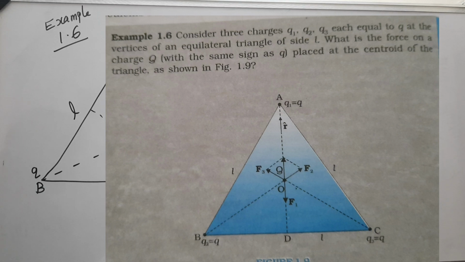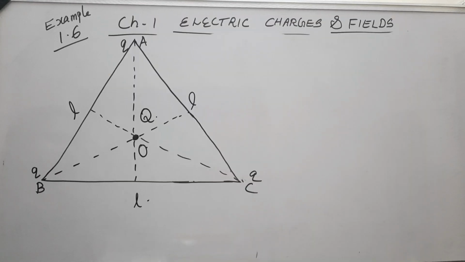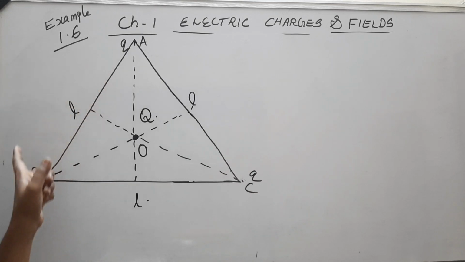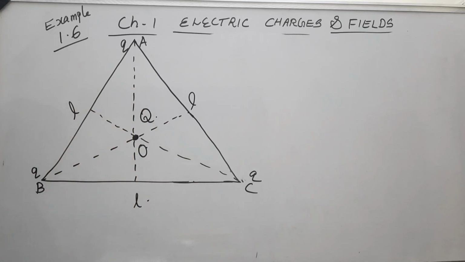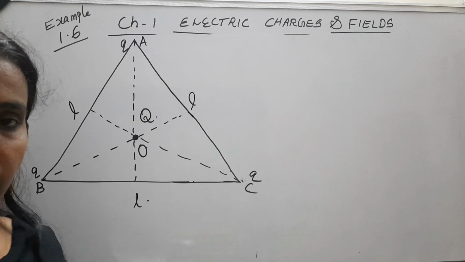In brackets it is given that capital Q is of the same sign as small q. Hope the question is clear to you.